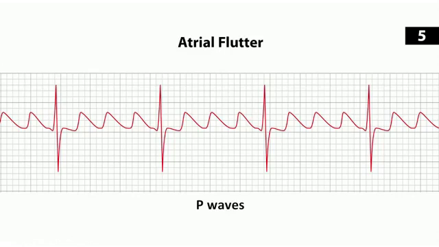Now here you do have atrial contractions. However, because of the elevated rate, there may not be enough time for those ventricles to fill all the way. So in that respect, it can be very similar to AFib in some of the symptoms. But overall, A-flutter is not quite as severe as AFib, and also just how fast these atria are contracting is a good thing to know. The amount of atrial contractions taking place in A-flutter is usually over 300 beats per minute. Now that doesn't necessarily mean that it's getting all the way to the ventricles producing a heart rate, but the atria themselves are kind of quivering at 300 beats per minute.